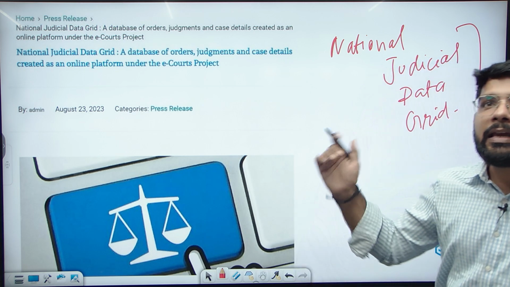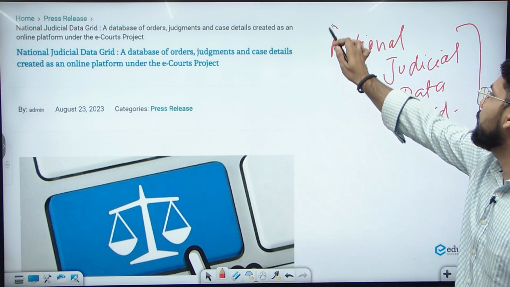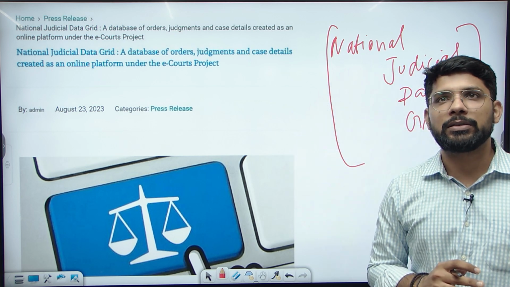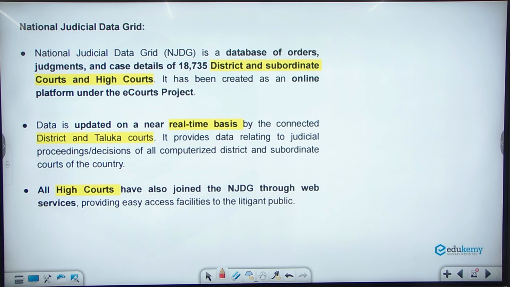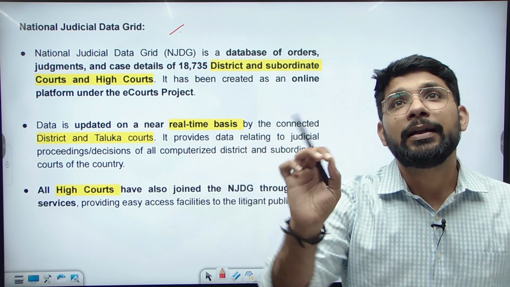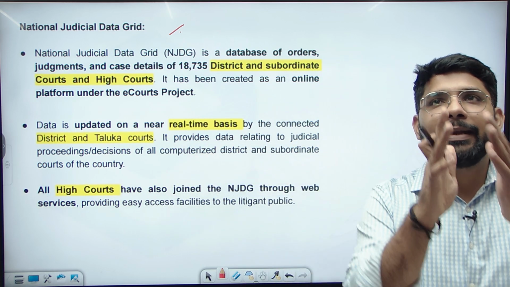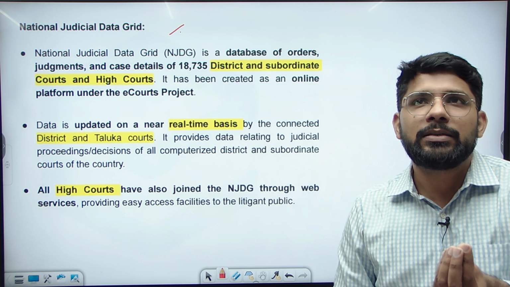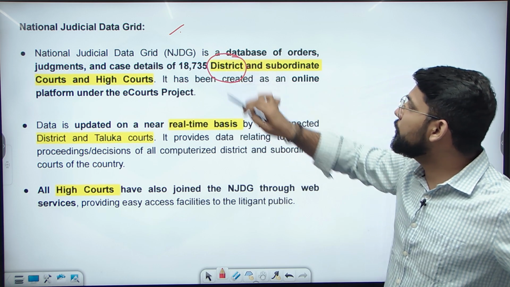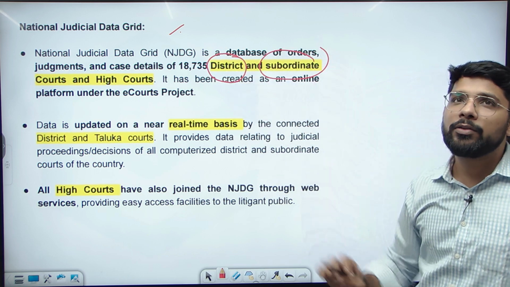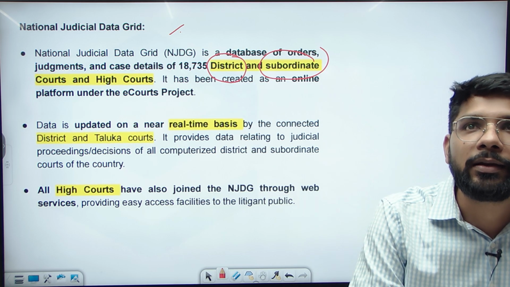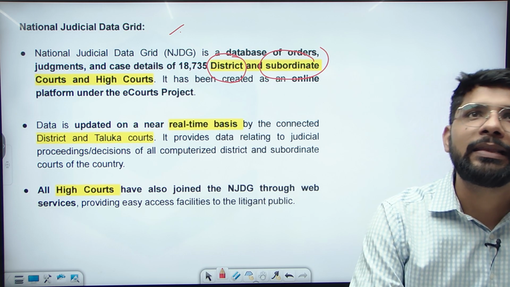So for governance, e-governance, you can quote the example of the National Judicial Data Grid, where you can easily get information about cases. So let's see what exactly the National Judicial Data Grid is. It is a complete database of the courts about judgments and case details, and it will include, this is important information, district courts, subordinate courts and the High Courts.